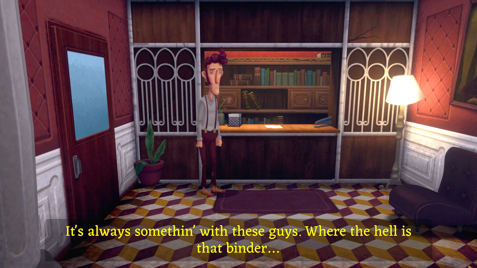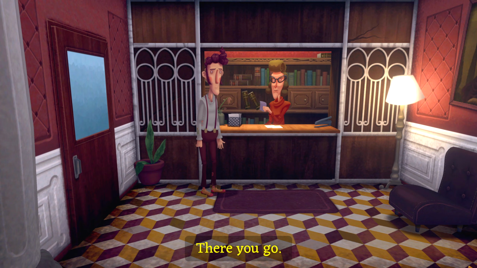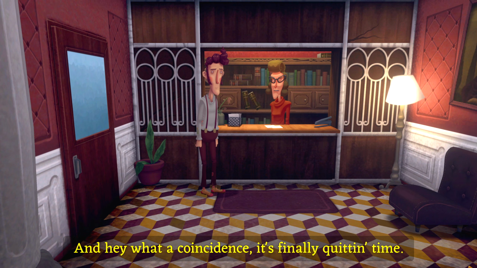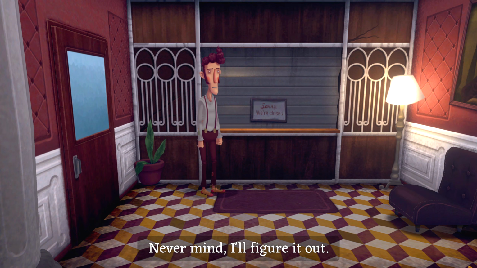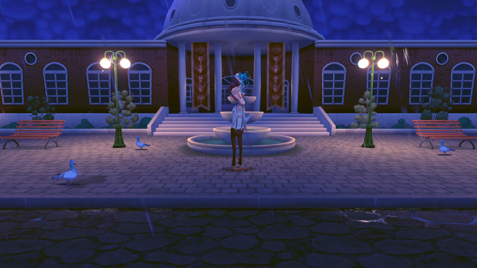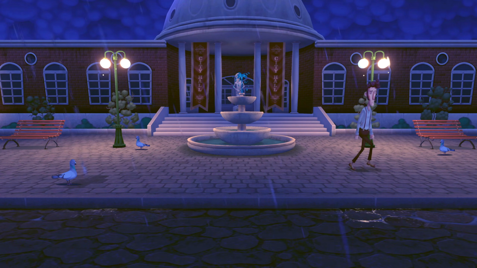Where the hell was that binder? Lucky for you, there's only one Lena in our records. Oh? You have a map? I do. There you go. And hey, what a coincidence, it's finally quitting time. Wait, which side of the street is... Oh, wow, okay. Never mind, I'll figure it out. When she finishes, she finishes. Oh, should have held on to that umbrella. Yeah. I better hurry. Right.